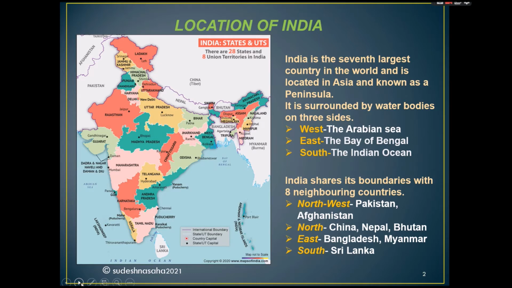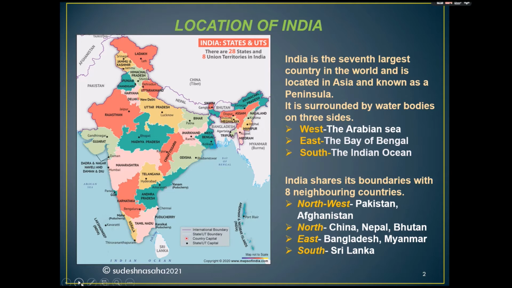Why? Because India is surrounded by water bodies on 3 sides and only one side, in the northern side, it is attached with the land area. That's why it is known as a peninsula. And in our India, in the western side, we have the Arabian Sea. East, we have the Bay of Bengal. And in the southern side, we have the Indian Ocean.